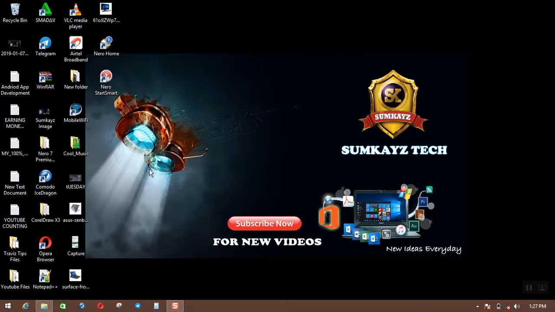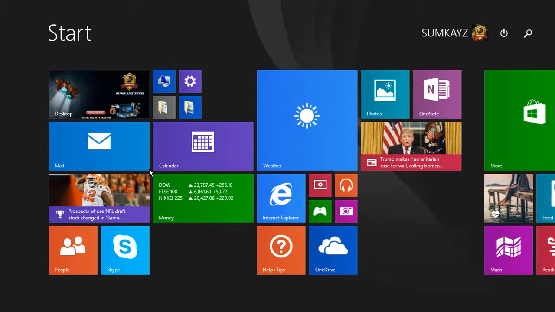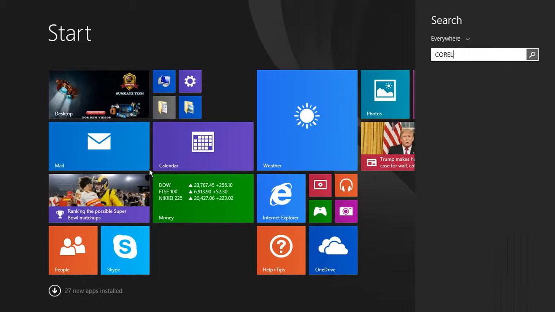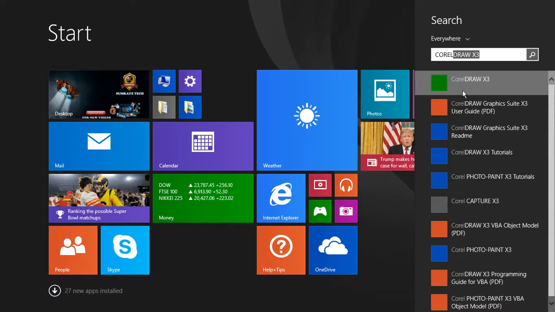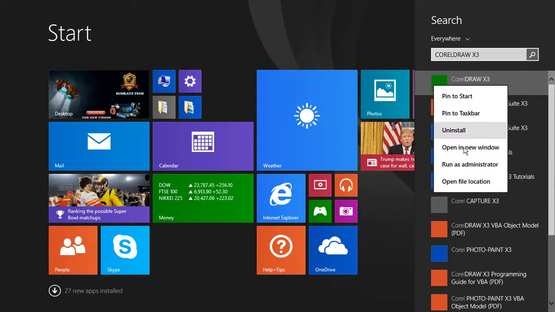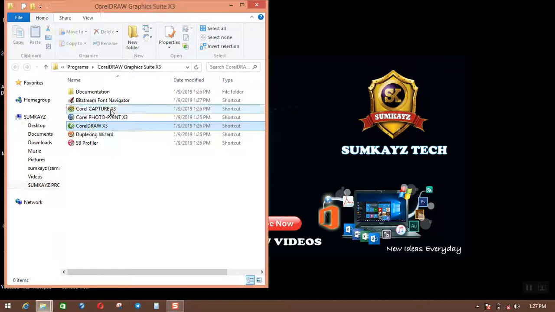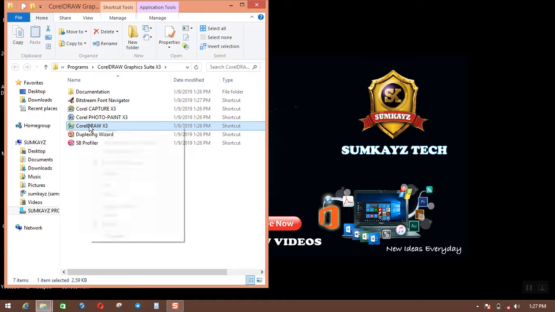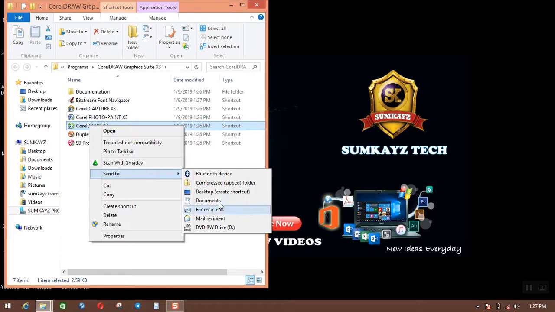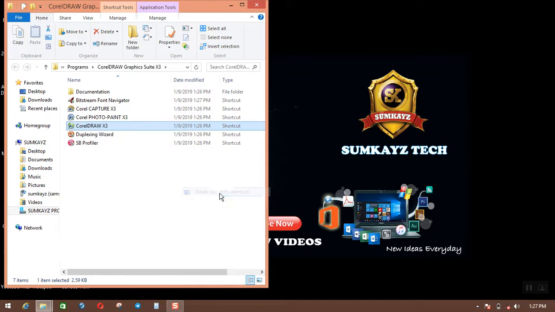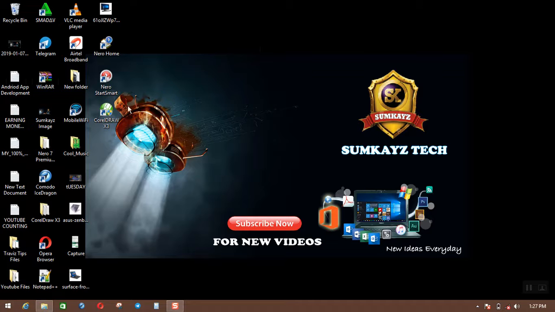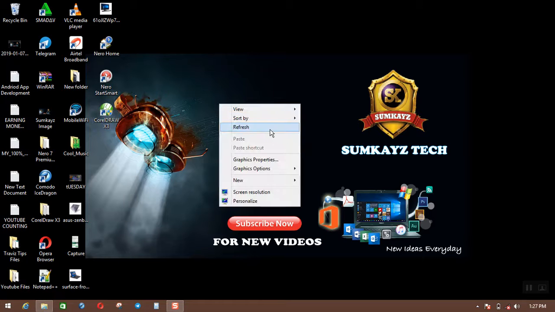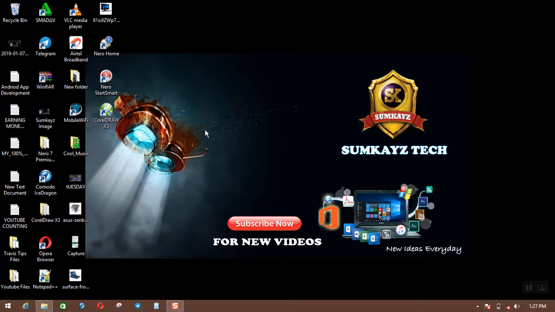If I want to bring it to the desktop, I'll click on start, type Corel, right click, open file location, now right click on this, send to desktop. So that's it. So guys, that's how you install CorelDraw version X3 on your PC for both desktops and laptops.